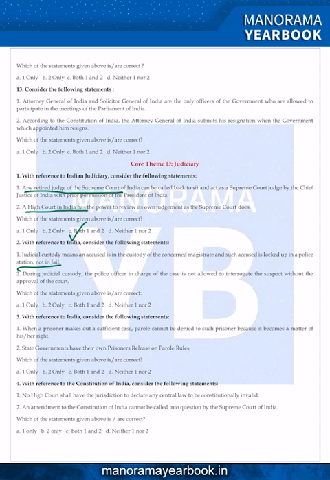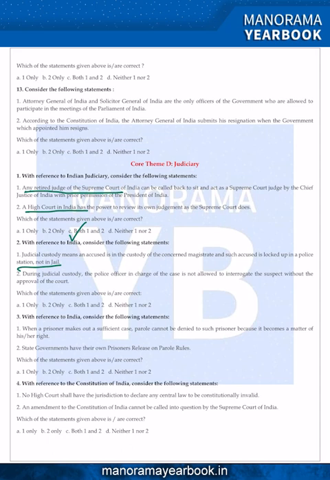That is wrong. The first statement is wrong, because the provisions for custody in India are governed by Section 167 of the Code of Criminal Procedure. Police custody means that the police has physical custody of the accused, while judicial custody means an accused is in the custody of the concerned magistrate. In police custody, the accused is lodged in the police station lockup, while in judicial custody, he is locked up in jail. So the first statement is wrong, and the second statement: